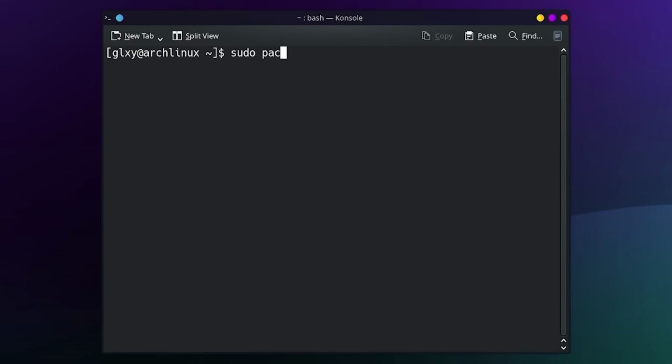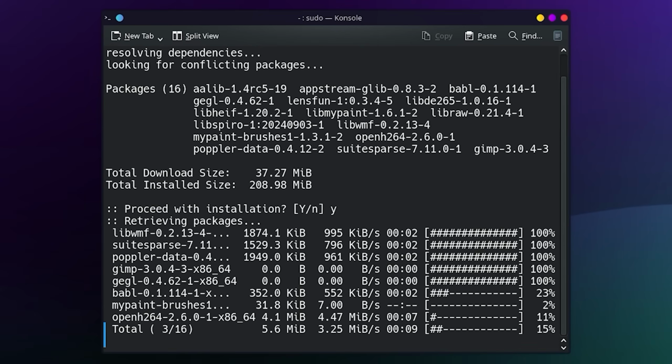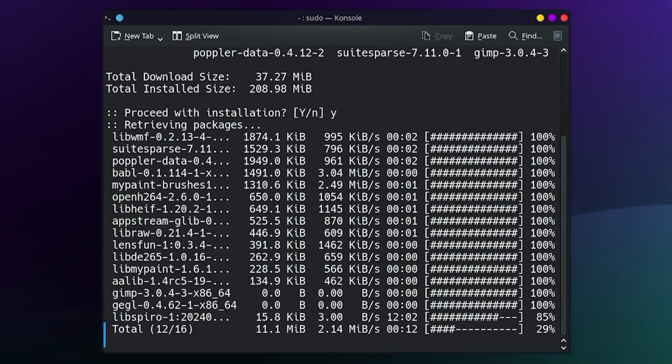It's going to be sudo pacman -S gimp. Would you like to install this? Yes, I would. Of course I want to proceed with the installation. Why wouldn't I?